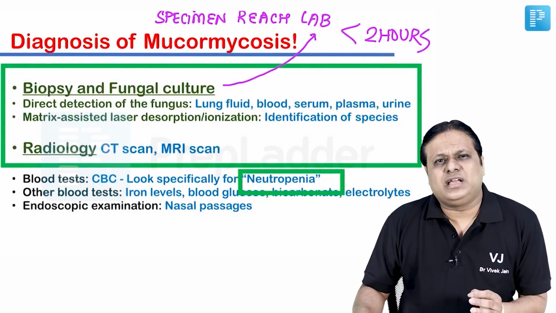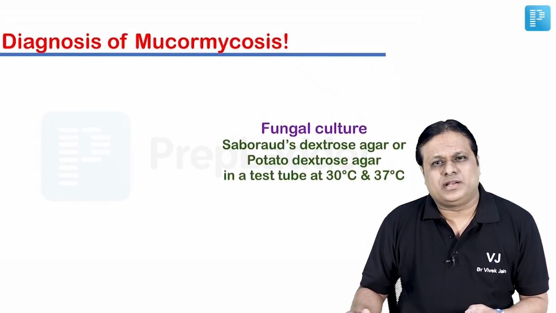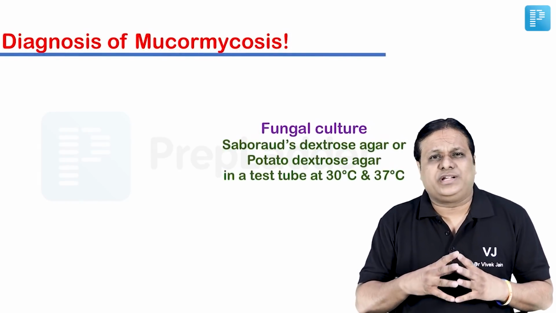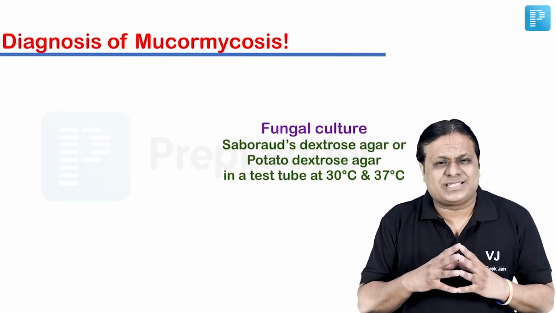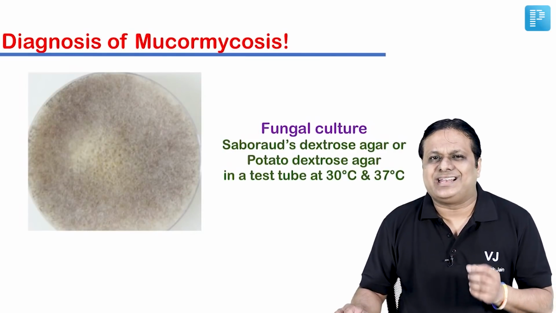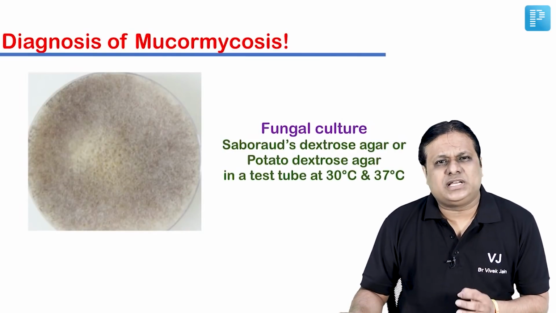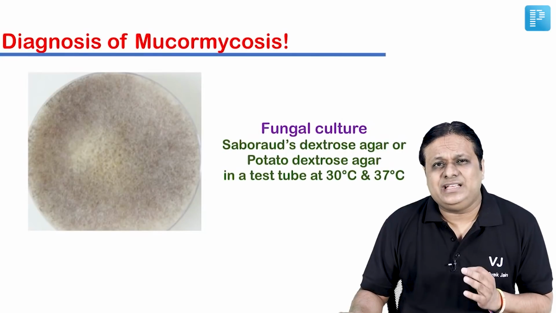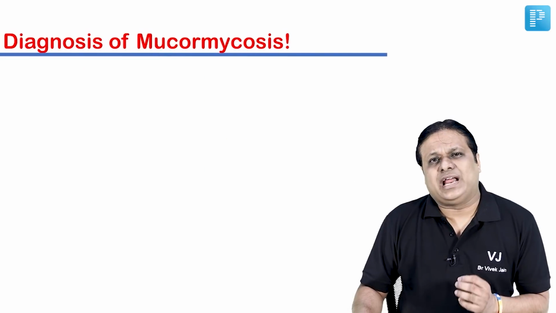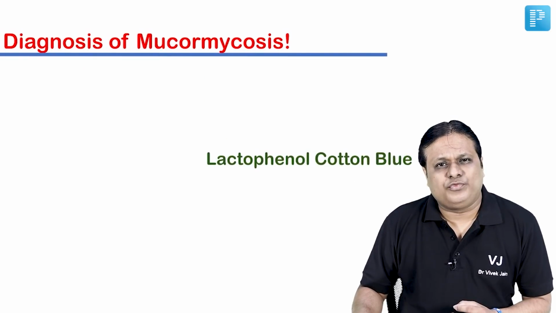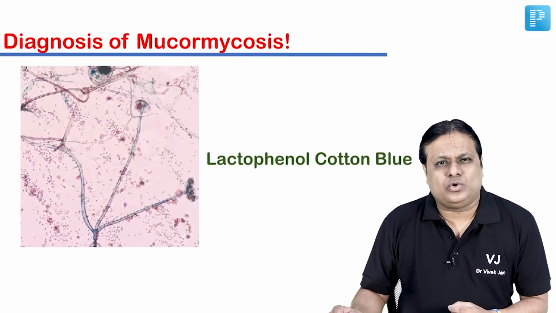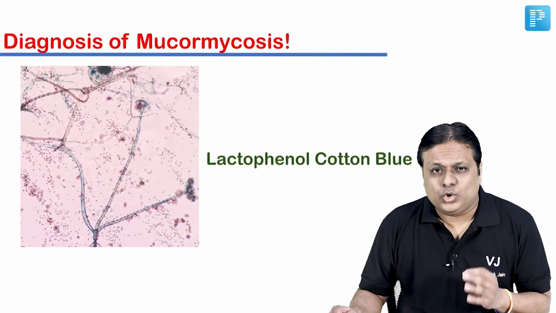As far as fungal culture is concerned, please remember, we use Sabouraud's dextrose agar or potato dextrose agar, where the test tube is kept at 30 and 37 degrees centigrade and it has an appearance exactly like this. If culture is found to be positive, we can directly shift to staining and observe under microscopy, where we try to use LCB stain, lactophenol cotton blue stain, and appearance of mucormycosis fungi or hyphae looks like this.